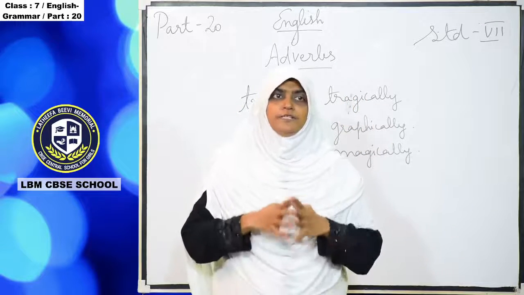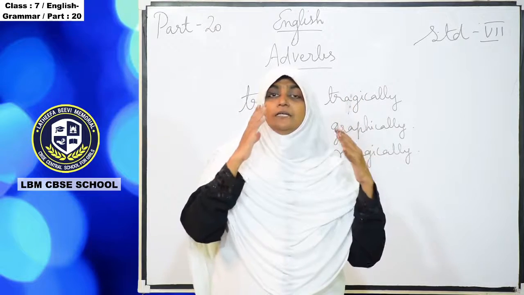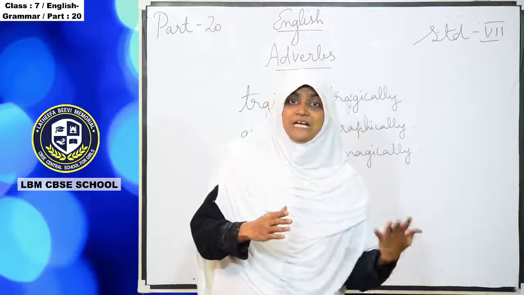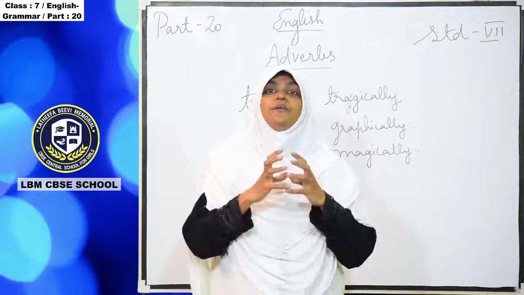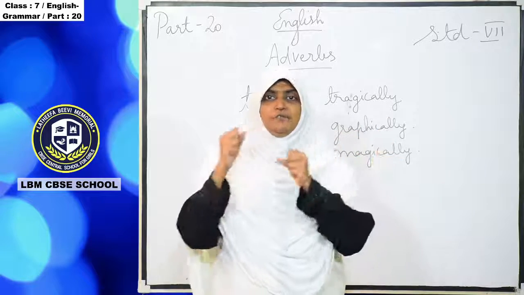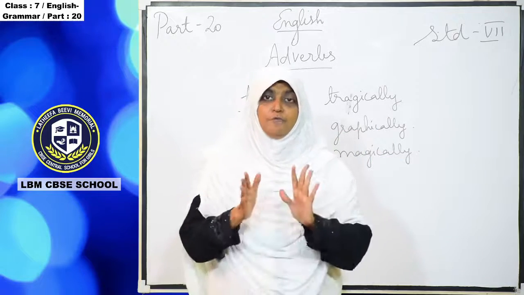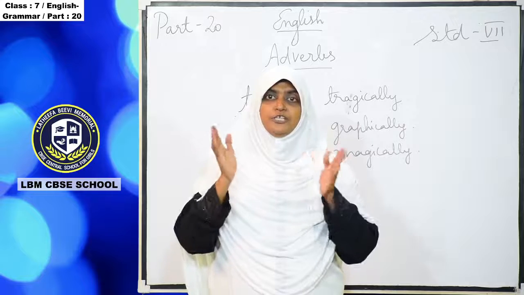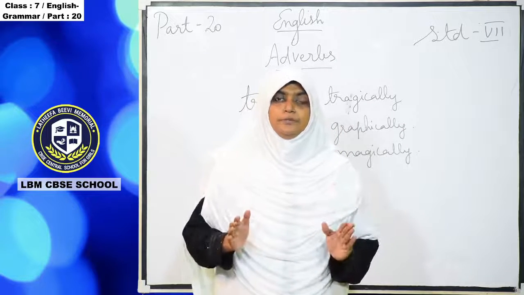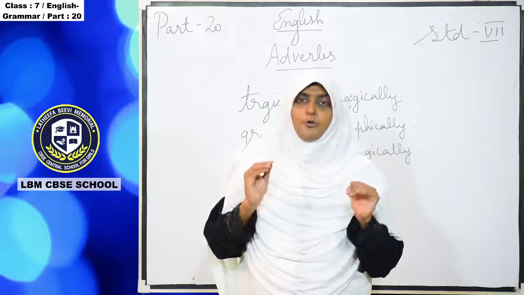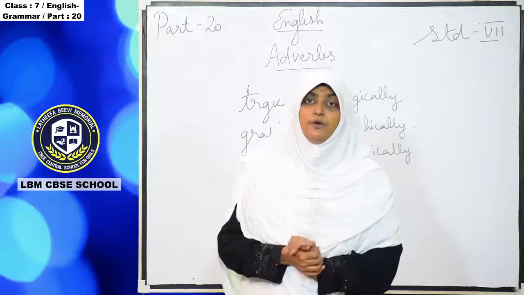For example, the black cat. The cat is the noun, the black is the adjective. So all the adverbs are formed from the adjectives only. Some words, both adverbs and adjectives, are the same. It's a very important chapter. I hope you all understand this chapter very well.